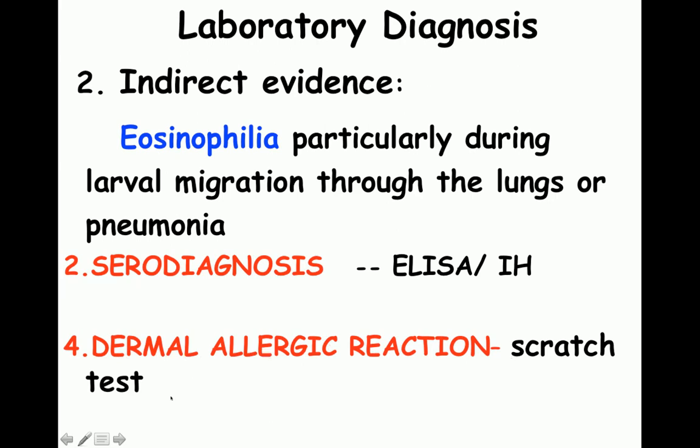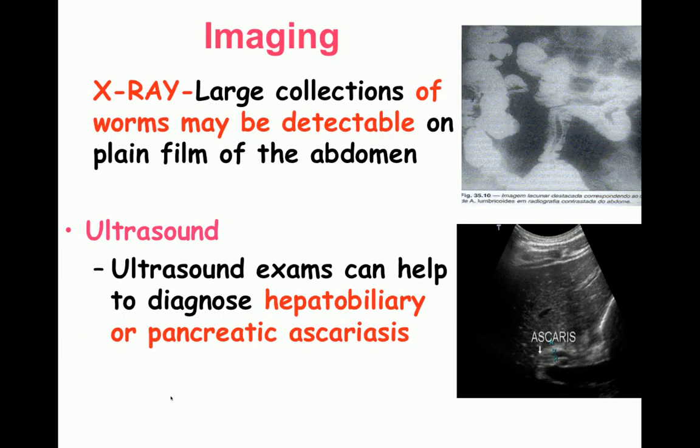If you put this Ascaris antigen on the skin and you scratch that area, you will be able to find out whether this parasite is there or not. If the antibodies are there, they will come and get attached to the antigen, and there is going to be marked redness and an allergic reaction would appear. Imaging also helps us in identification. If you look at this X-ray, the worms can be detected in the small intestine. Similarly, we can also perform ultrasound examination to detect the parasite in the hepatobiliary or pancreatic ducts.